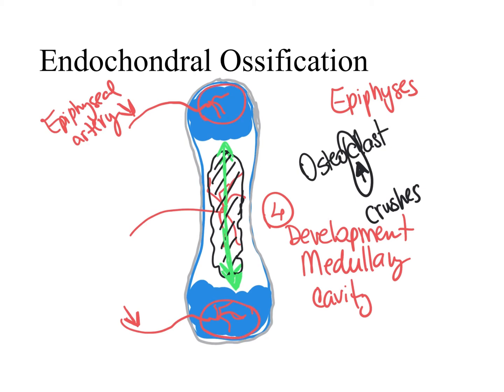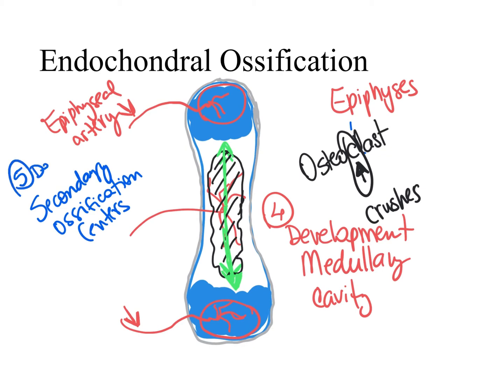Now, these epiphyses are becoming bone after the primary ossification center. So this ossification at the epiphysis is called secondary ossification centers. And consequently, you can conclude that the fifth step in endochondral ossification is the development of the secondary ossification centers. In the epiphysis, bone formation will happen basically the same way as it happened for the primary ossification center,